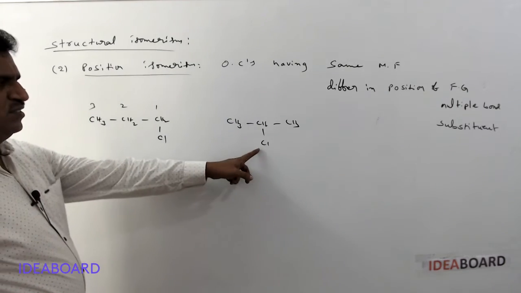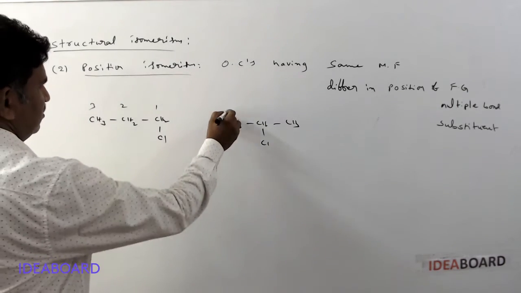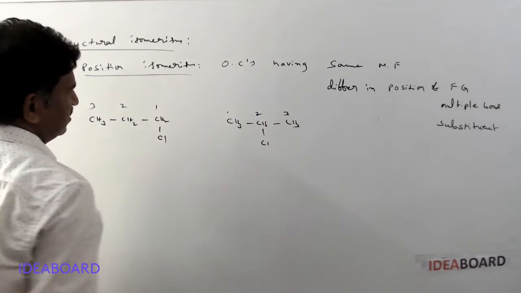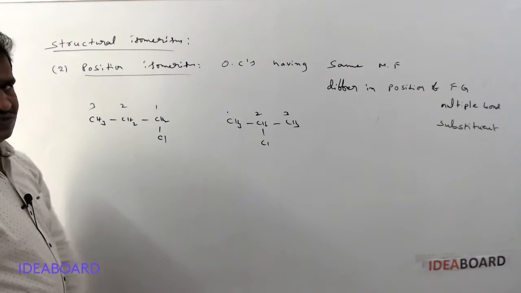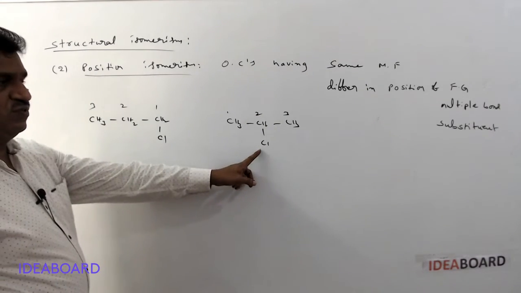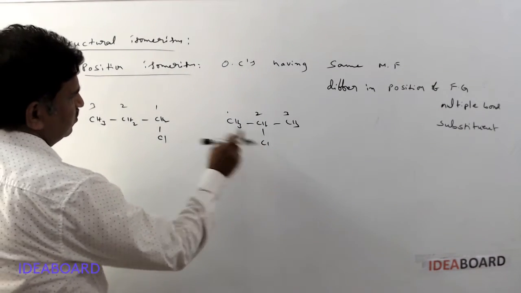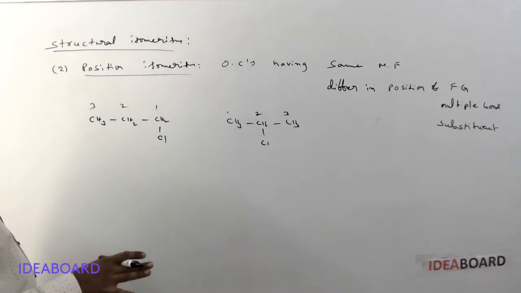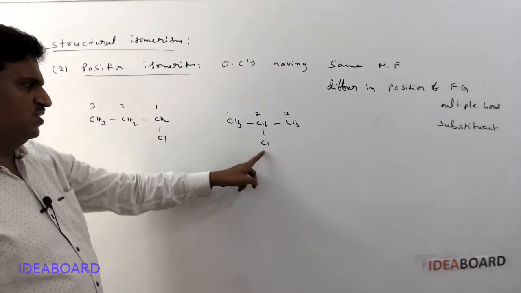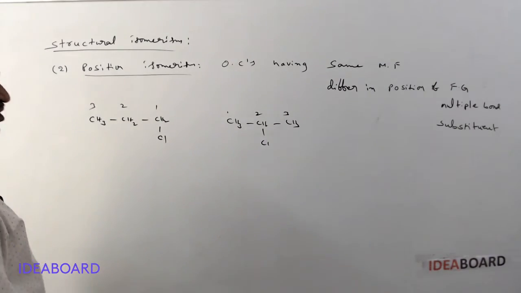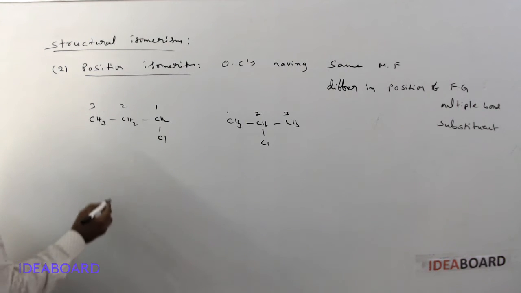Here chlorine is present on the second carbon: it is 1, it is 2, it is 3. The second carbon has chlorine, so this is called 2-chloropropane. So 1-chloropropane and 2-chloropropane differ in the position of the substituent chlorine atom, so they are called position isomers.